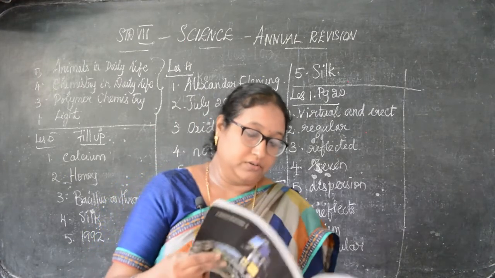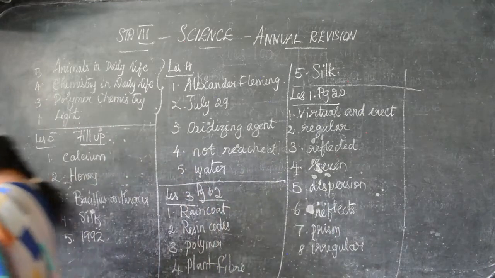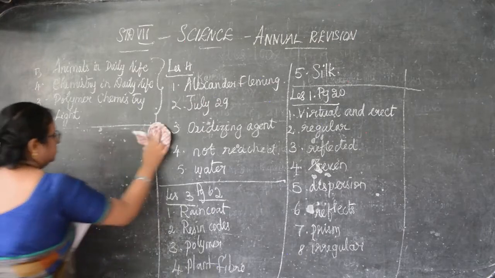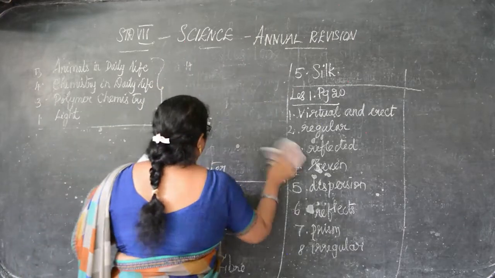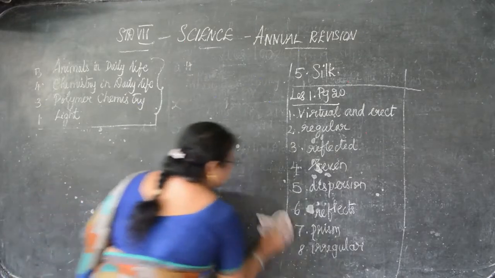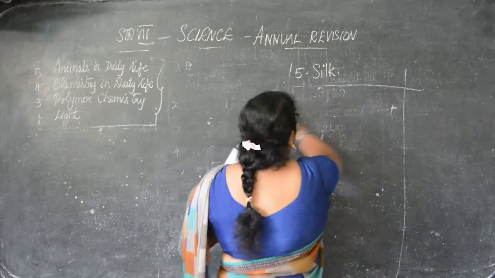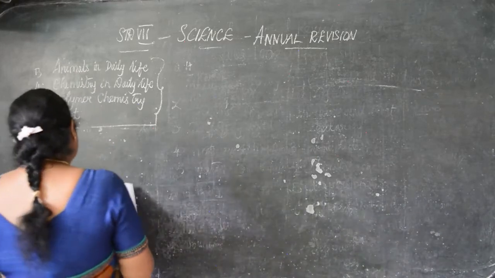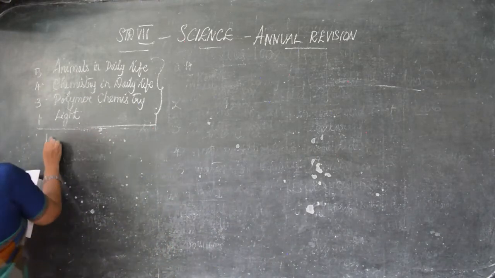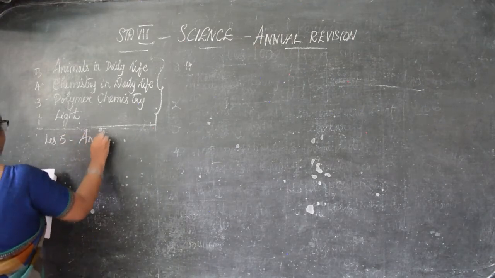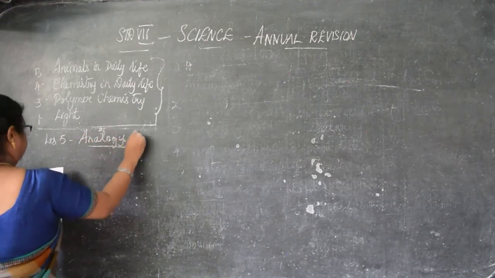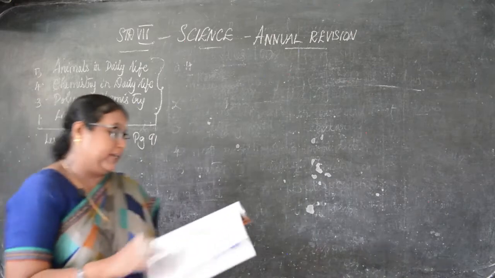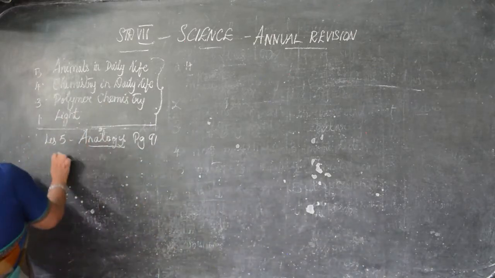Otherwise we will finish analogy. Okay. Next we will go to the analogy. So you have completed this, students. Next, that is lesson 5, analogy, that is page number 91. First page number 91, Roman number 5. You can see, children, analogy.